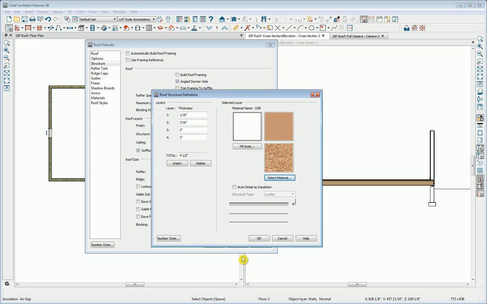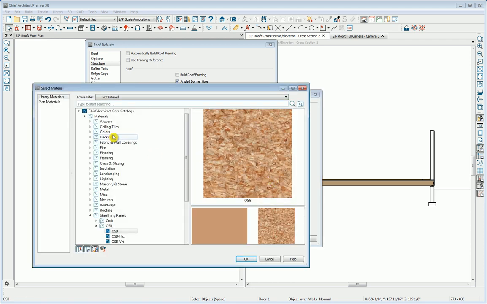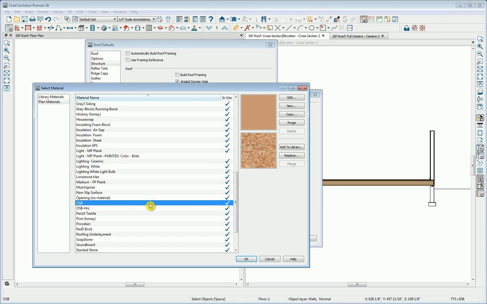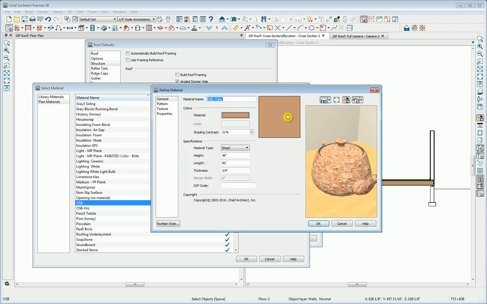So I've now chosen OSB, and if it was not in my planned materials list, it is now because we've just chosen it. And actually I don't want to use it. I want to modify it. So I'm going to click Select Material again and go to Plan Materials, where I should be automatically and conveniently taken to the OSB. I might use OSB in the plan elsewhere, so I'm going to copy it and make an OSB for the SIP panel.